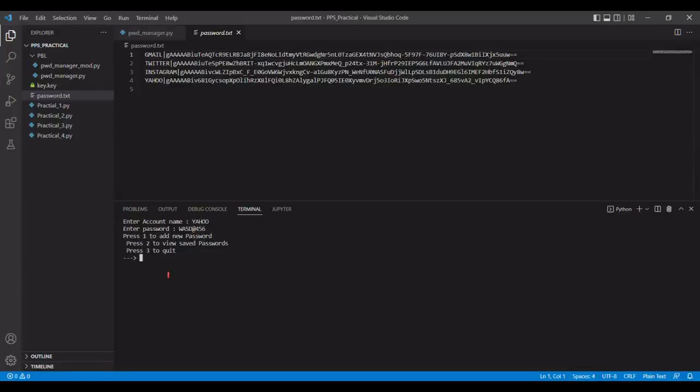So if we want to view this password, we will press 2, enter. We will get all the 4 passwords directly as a list in our terminal. So if we press 3 again, then we'll quit.